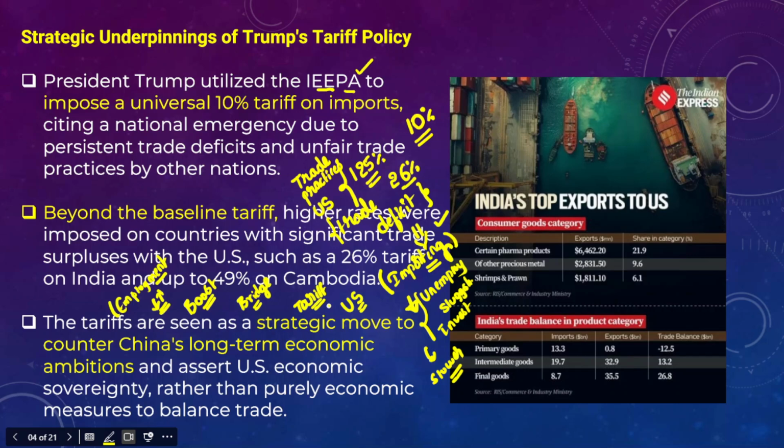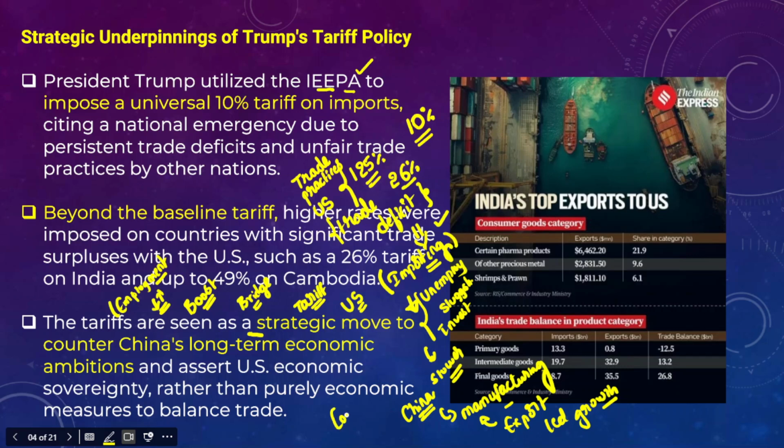And apart from that, the tariffs are also seen as a strategic move, right? Strategic in the sense that if you look at Chinese growth, China has grown enormously in recent times, and Chinese growth is export-led growth because it has a huge manufacturing base. It manufactures goods at a very low cost, and it exports those goods to many other countries.